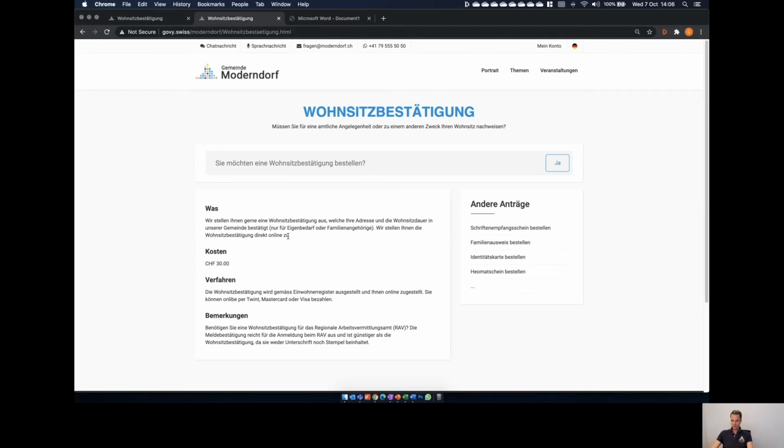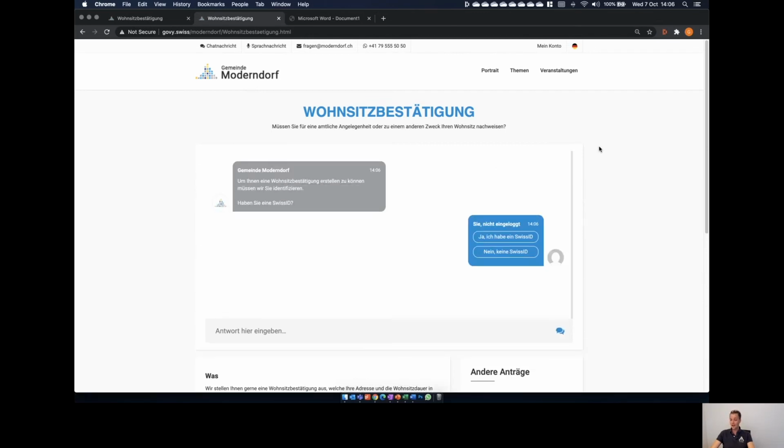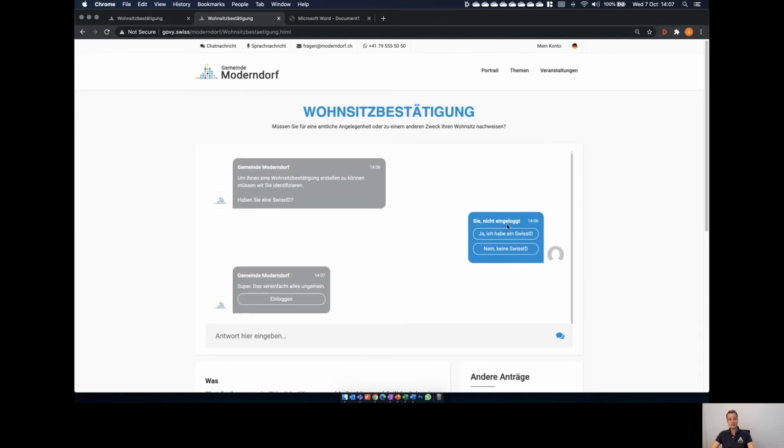Here you see all the information about that confirmation of residence, and an embedded assistant from our side, from Govy's side, with just one question: do you want to order a confirmation of residence? And you can just click yes, and then the process is starting. As a first step, the bot is asking you, do you have a Swiss ID? Swiss ID is one of the most famous eID-connected authentication methods here in Switzerland. It is our default, and this case is based on that.